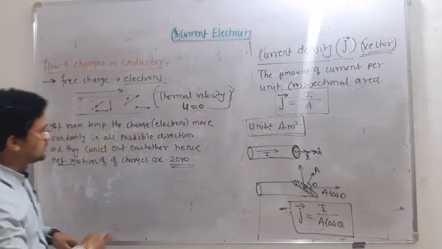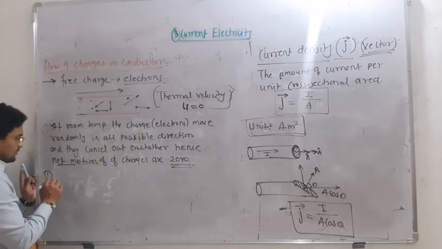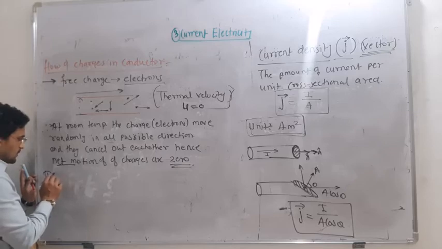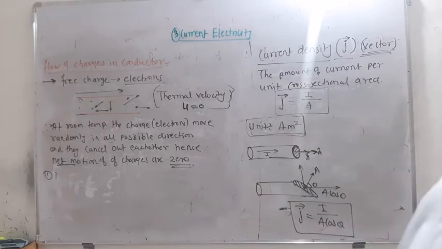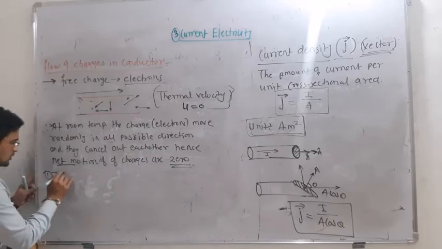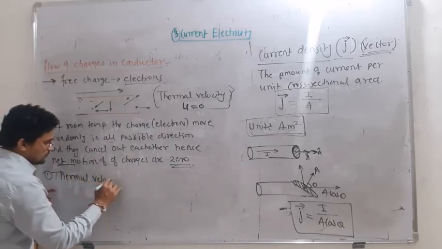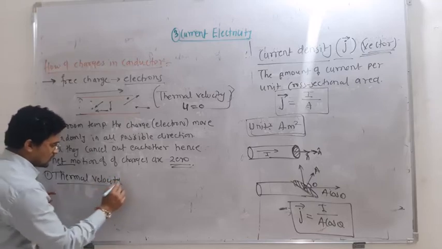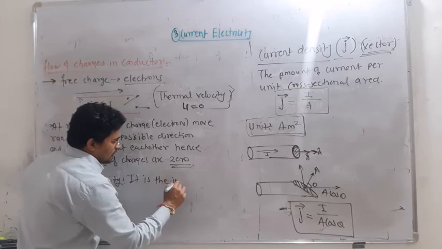Okay, so there are some terms associated with this, like relaxation time. So first write down thermal velocity. First definition: thermal velocity.